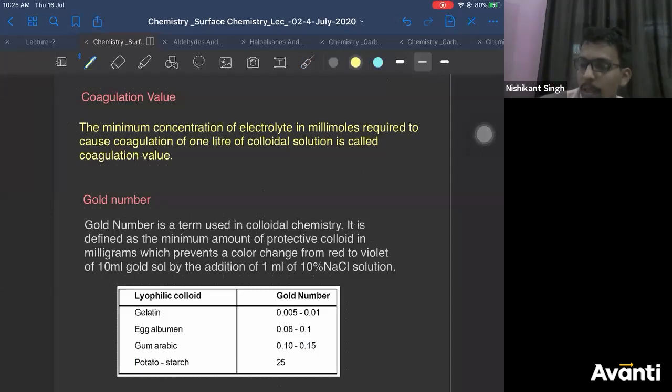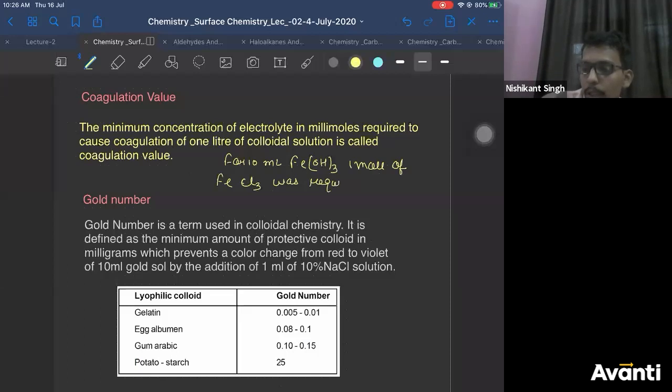By a numerical. For 10 ml of Fe(OH)3, 1 mole of FeCl3 was required. This is given.